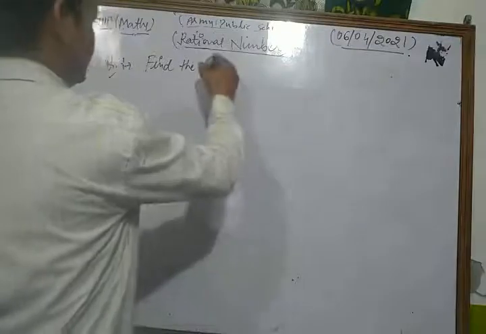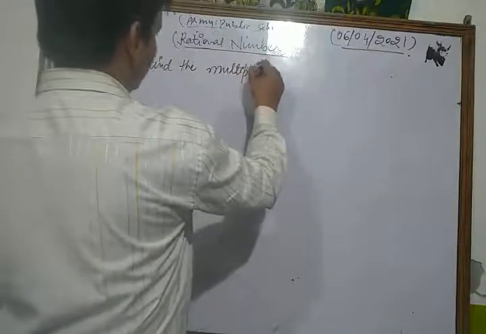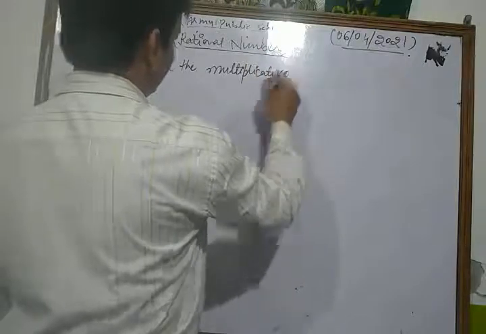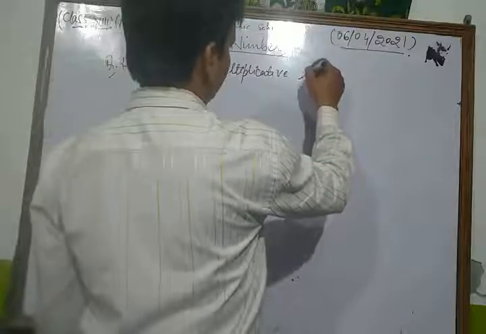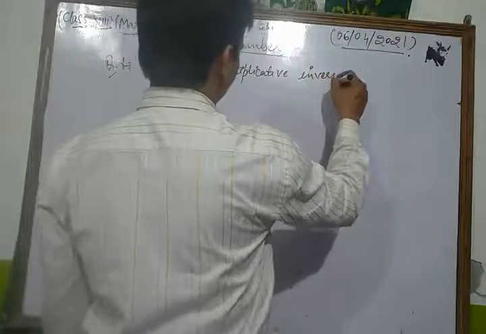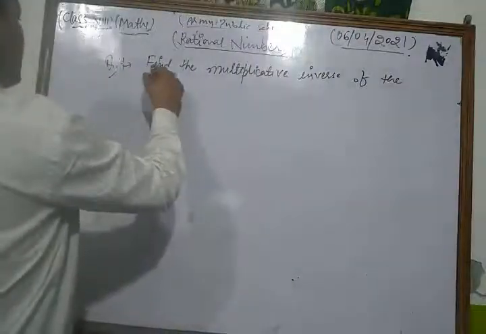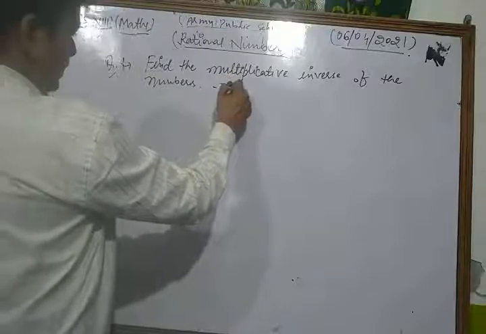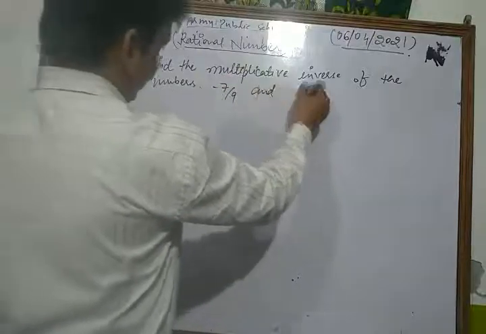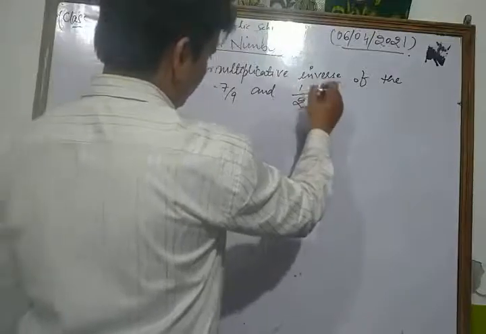Find the multiplicative inverse of the numbers minus 7 by 9 and 1 upon 2.